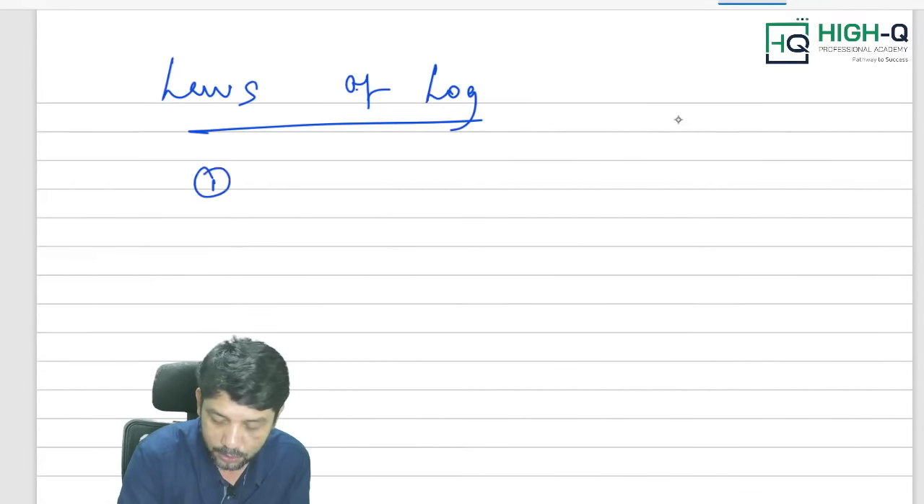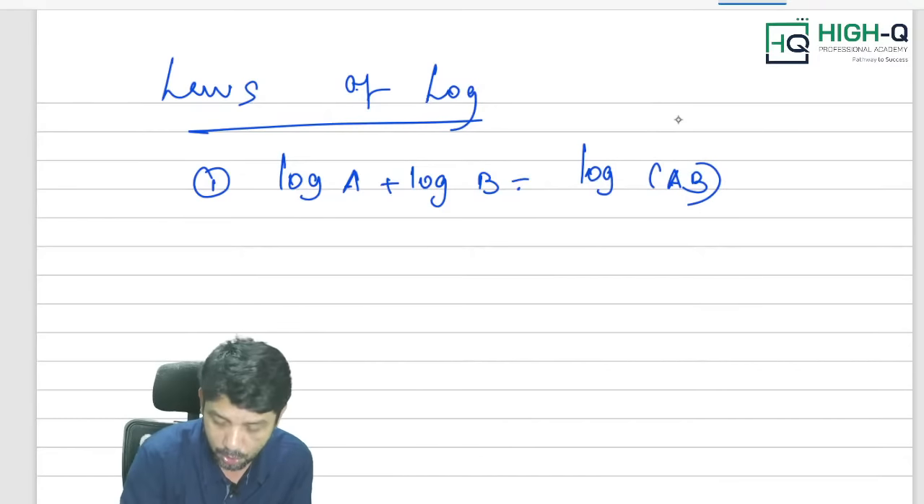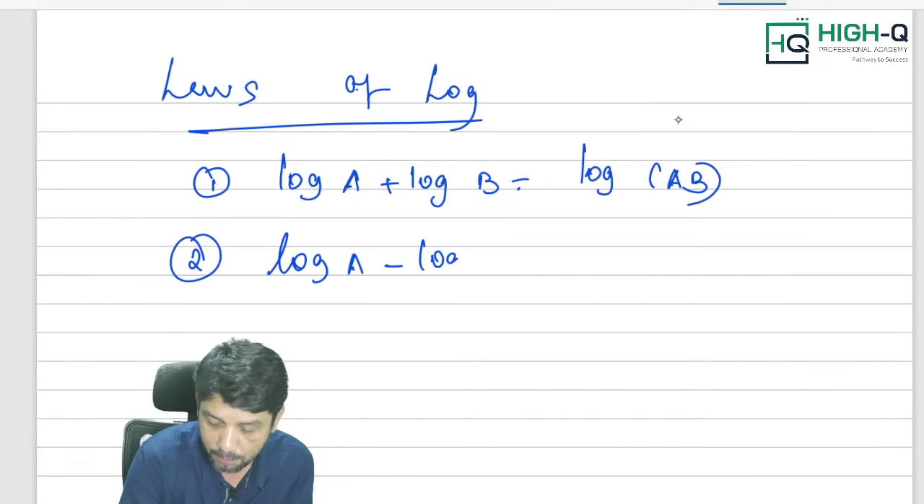There are 3 laws. What is the first law? Sir, log A plus log B is equal to log of AB. Is that right, my dear? Log A plus log B is equal to log of AB. What is the second rule? Log A minus log B is equal to log of A by B.